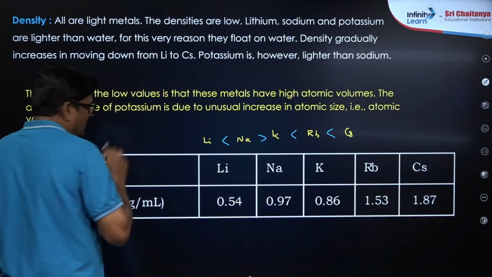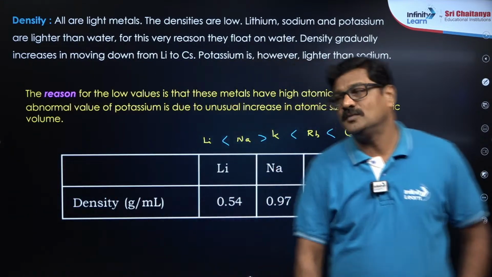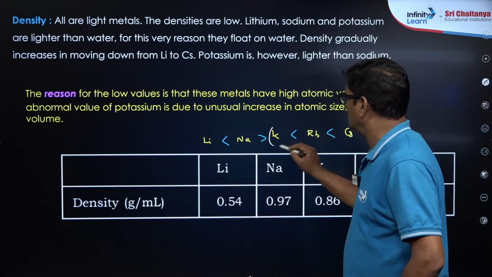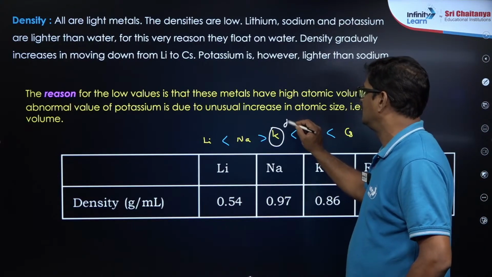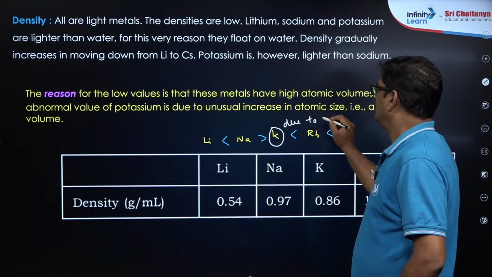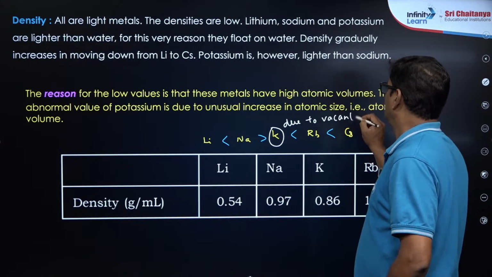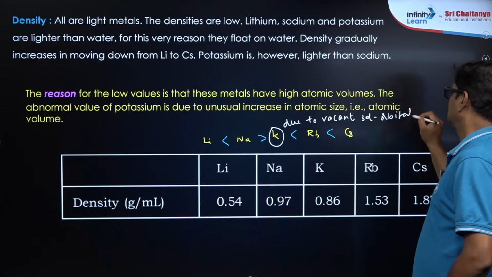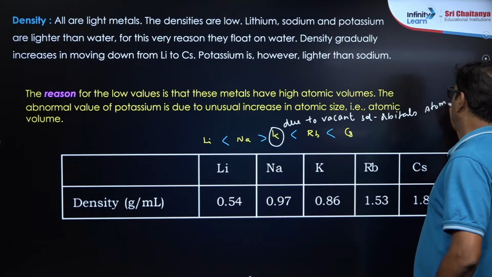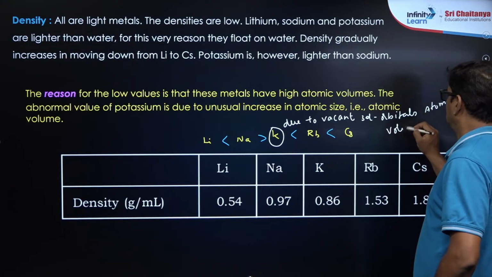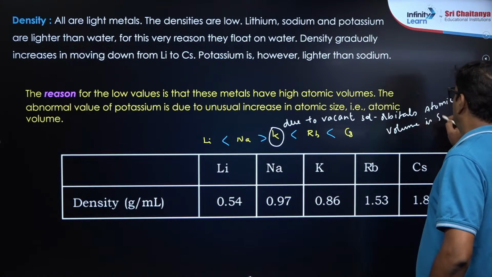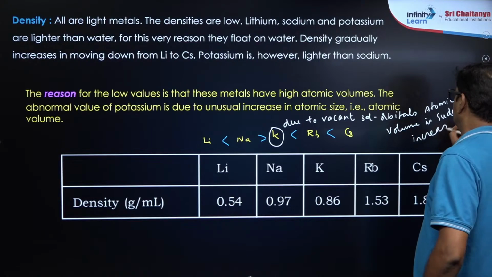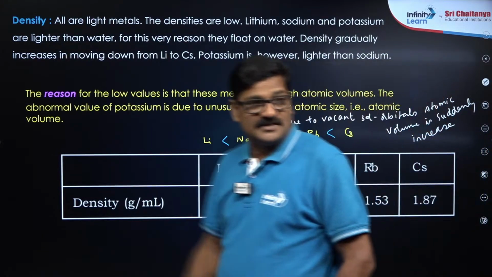So here potassium का वॉल्यूम क्यों ज़्यादा बढ़ रहे हैं? Due to availability of vacant d orbitals, due to vacant 3d orbitals. Atomic volume is suddenly increased. Therefore, density is suddenly decreased.